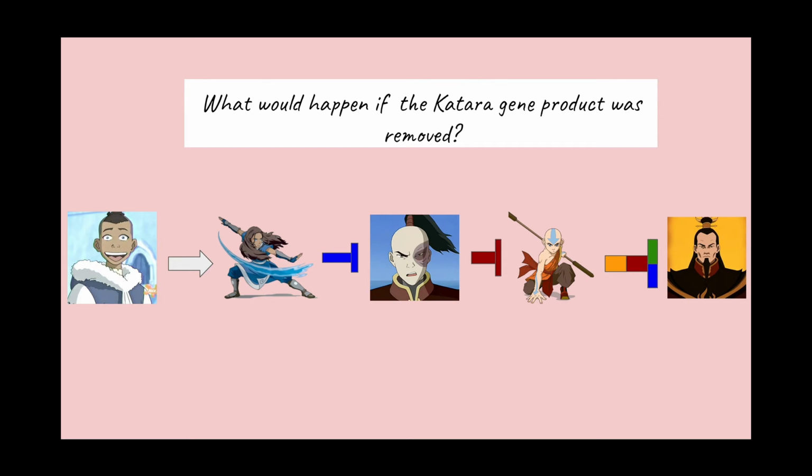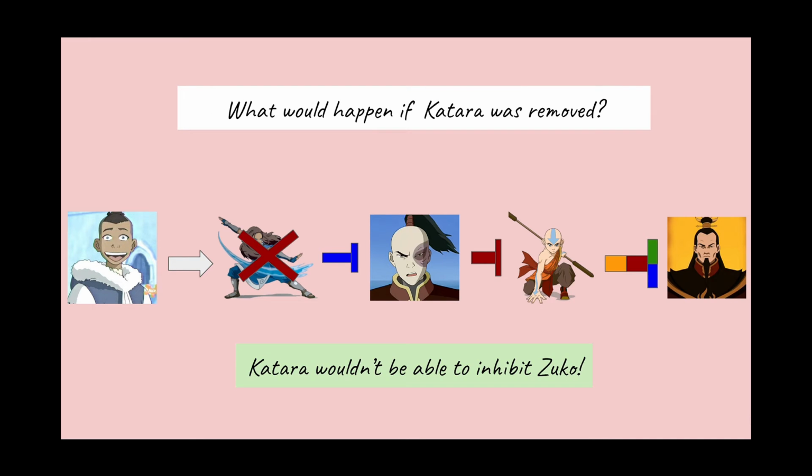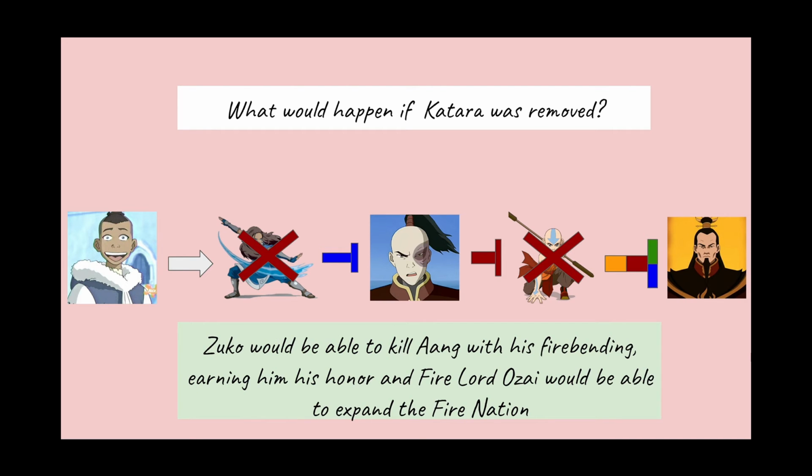Firstly, with this example, what would happen if the Katara gene product was removed? If Katara was removed, then she wouldn't be able to inhibit Zuko with her waterbending. This would allow Zuko to kill Aang with his firebending, which would earn him his honor. And Fire Lord Ozai would be able to expand the Fire Nation and take over the world.